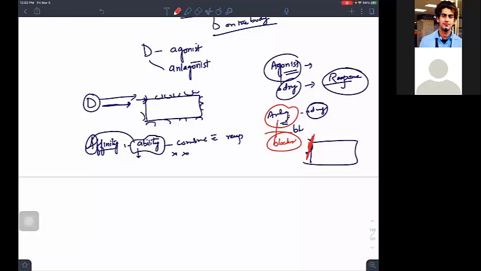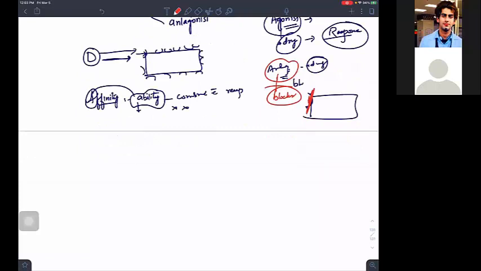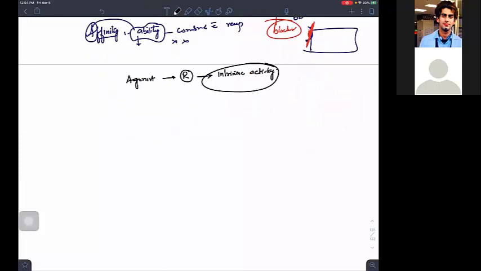Now I will tell you the concept of affinity. Affinity is the ability of a drug to bind to a receptor. If an agonist is able to activate a receptor, we call this the intrinsic activity. So this intrinsic activity is basically the property of an agonist.